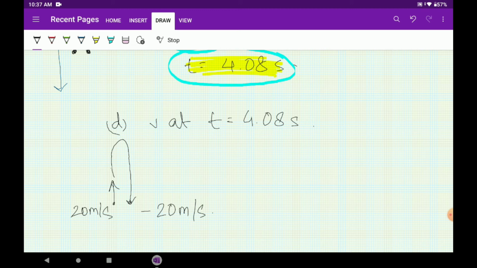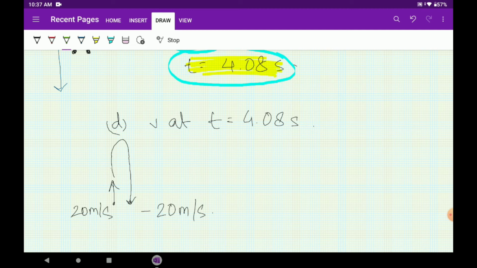There is nothing to calculate. This actually follows the conservation of energy principle, which you may not be familiar with at this point, but some of you might have heard of it. I am sending the ball up with a speed of 20 meters per second and I am neglecting any air resistance. There is no friction. So the ball will come down, and when it reaches the same point, it will have the same speed, a velocity of minus 20 meters per second.